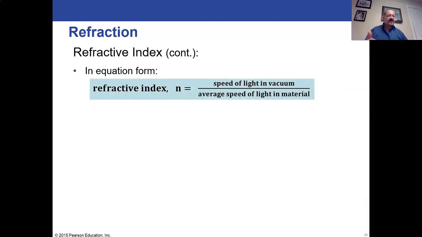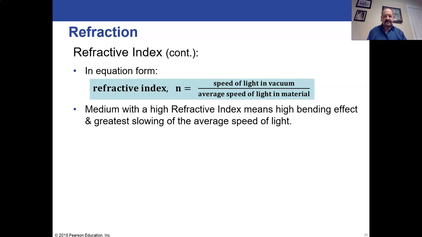All right, so here it is in mathematical form what the refractive index is. It's the speed of light in a vacuum, that 300 million meters per second, divided by the average speed of light in whatever substance we're interested in the refractive index of, or the index of refraction, same thing. So a medium with a high refractive index means it's really dense. It means the speed of light is slowed down on average, and it means there's a lot of bending towards the normal. Instead of going whatever direction it was, it's going to tilt closer to the perpendicular line, the normal line.